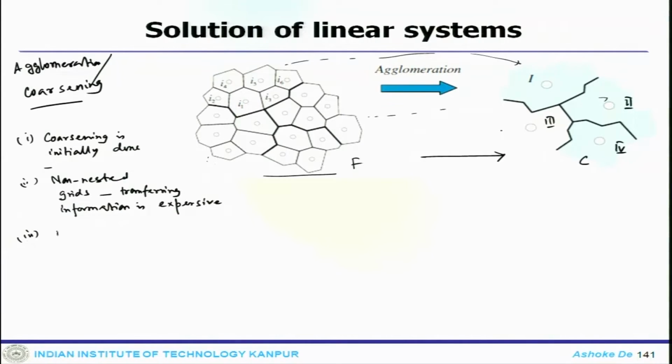Then you can go to the finest mesh and get your solution done, and from there you do the coarsening through this agglomeration process. But this is a process where you can first do coarsening and then move to F, or you can have a non-nested grid where the information transfer is quite expensive.